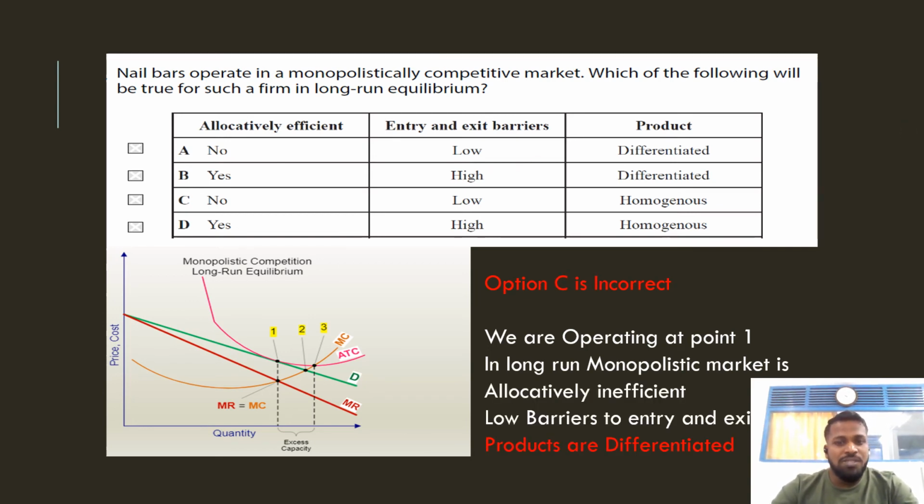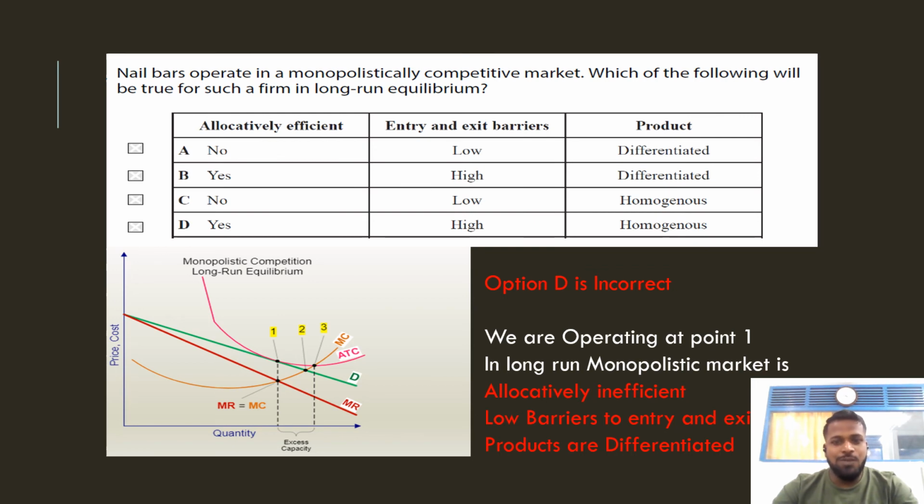Option C is wrong. Why? Because they said products are homogeneous. Actually, products are differentiated. So that's why option C is wrong. Option D is wrong. Why? Because allocatively efficient, yes, they said it is allocatively inefficient. They said barriers to entry and exit are high. Actually, barriers to entry and exit are low. Products are differentiated, not homogeneous. So that's why option D is wrong.